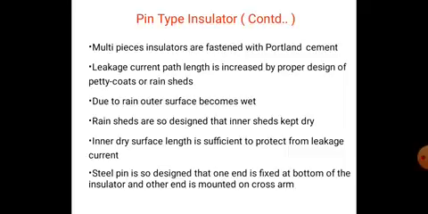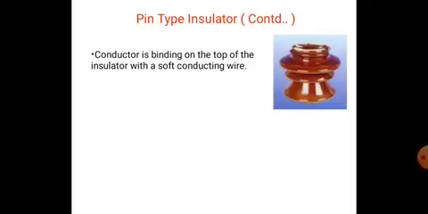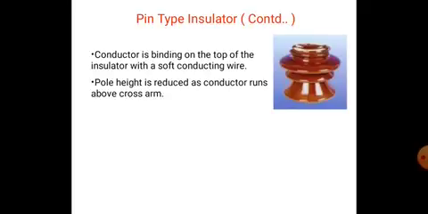The steel pin is designed so that one end is fixed at the bottom of the insulator and the other end is mounted on the cross arm. And the conductor is bound on the top of the insulator with a soft conducting wire. The polarity is reduced as the conductor runs above the cross arm.